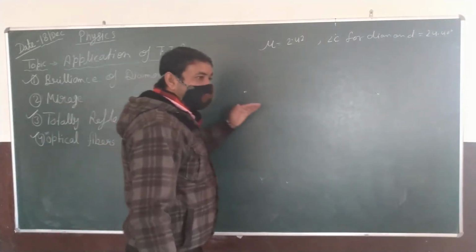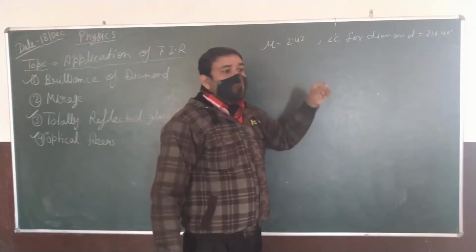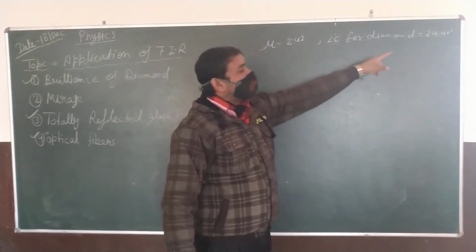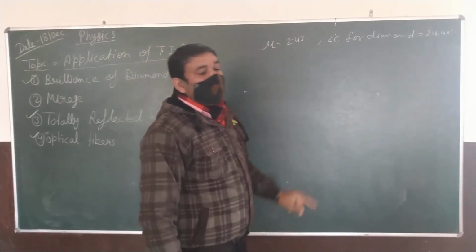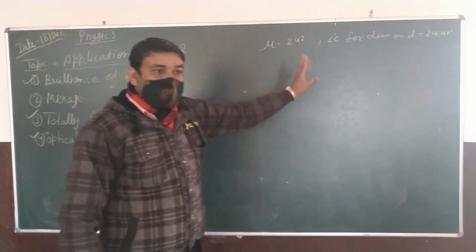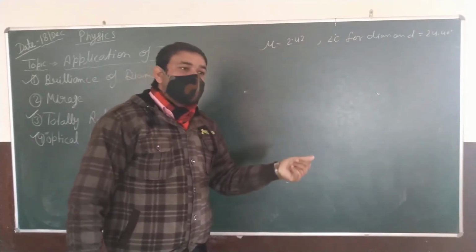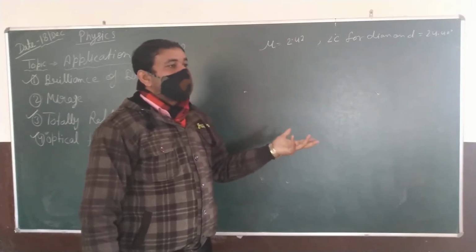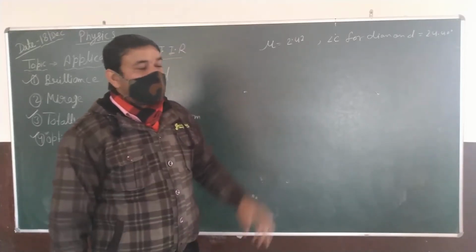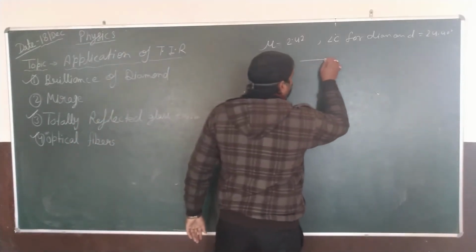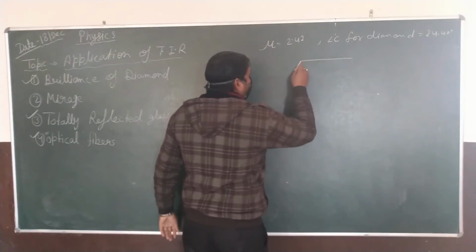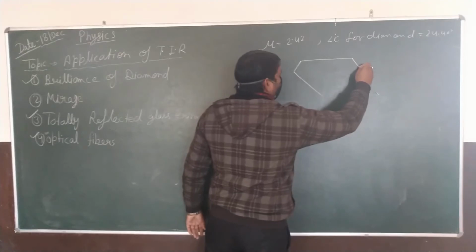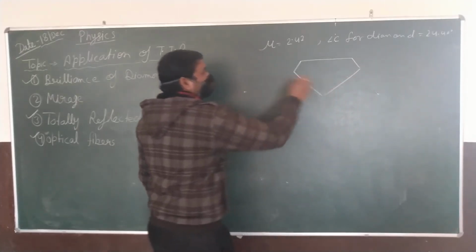When the light enters the diamond, it will be incident at its surface, or any surface, with an angle greater than 24.4 degrees. As so, the light is not able to come out, and we see the sparkling of diamond. Okay, the special design of diamond for this purpose is like this.